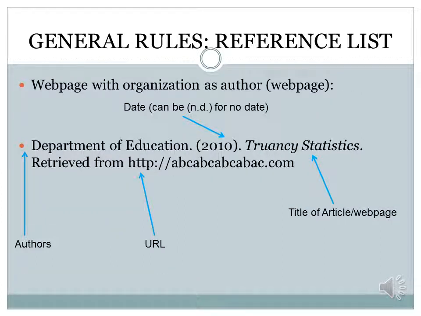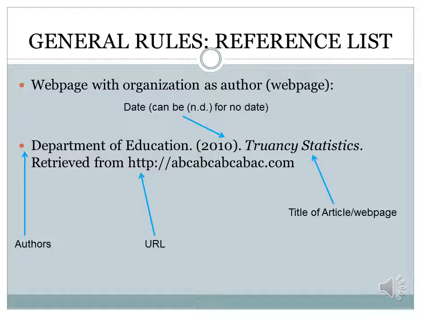Now remember how before we had talked about in-text citations for using a source that did not have an author or had an organization as author or a web page. This is an example of one way to cite that. So we're using a web page with an organization as an author. So we have the organization itself in the place where the author would go in our reference list. So we have Department of Education, followed by the date again.